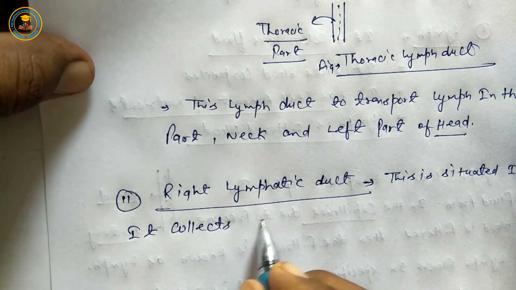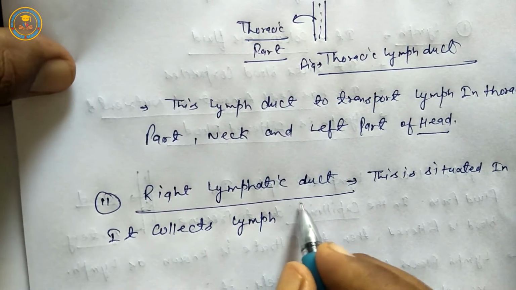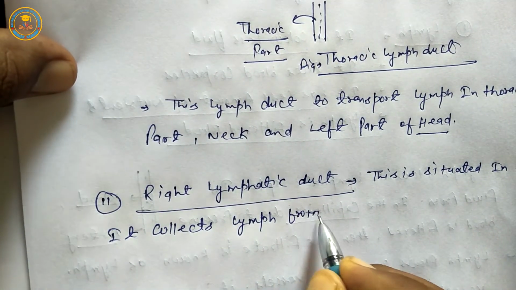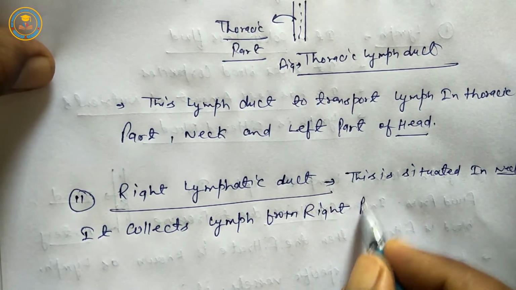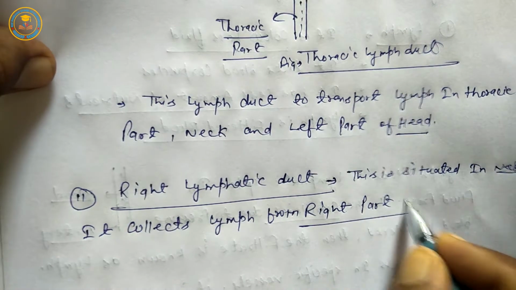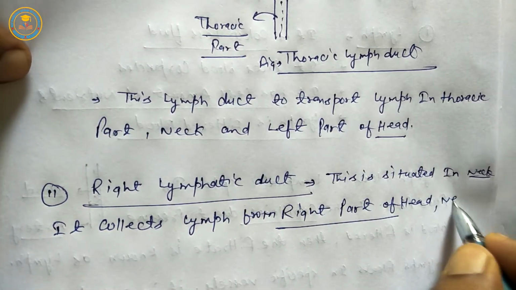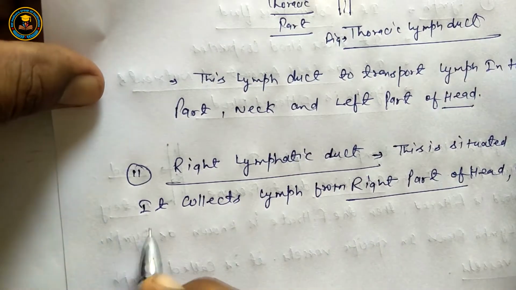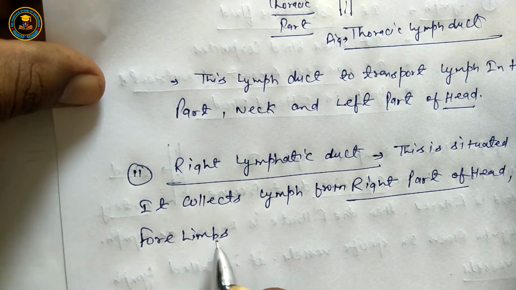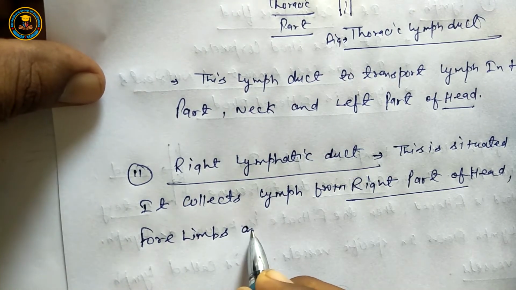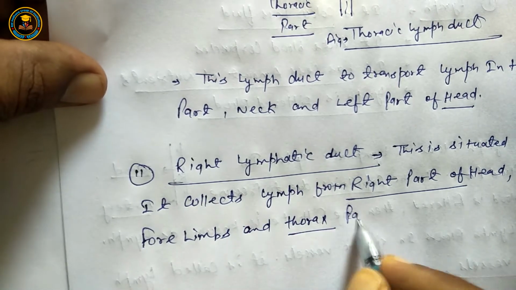It collects lymph from the right part of the head, neck, forelimbs, and thoracic part.